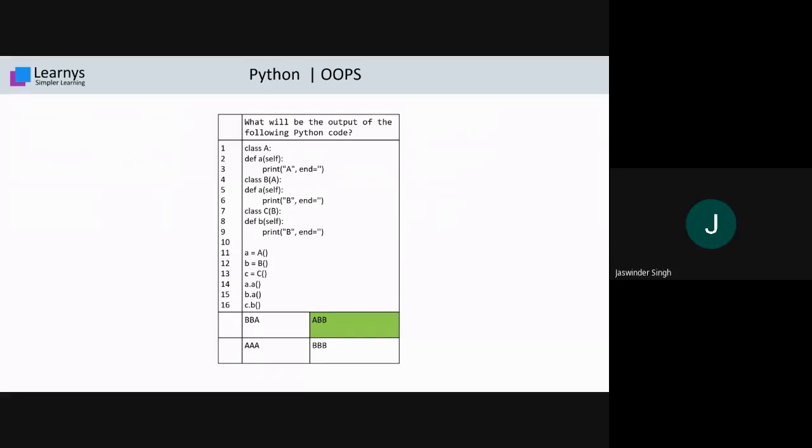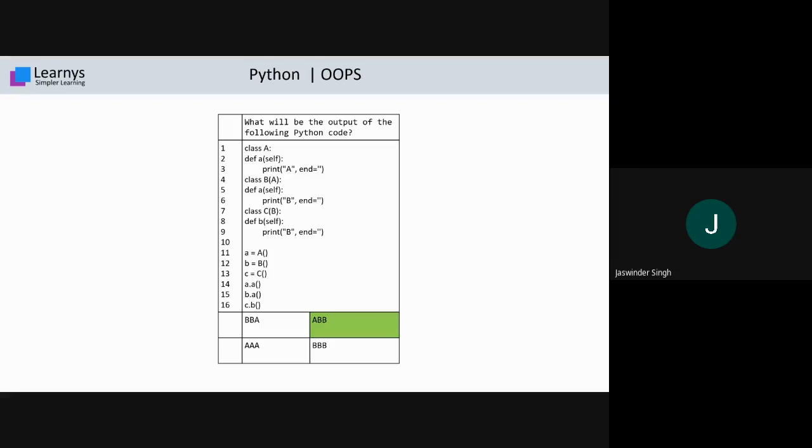Priyanshi, if you see the statement number 11, here we create an object of class capital A. And as my story always revolves, there is no constructor here. So the default constructor is called, but it will not contain any value. Meaning, the default values that you already know from Java, the same thing happens in Python also. At statement number 12, we create an object of B class. At statement 13, we create an object of C class.